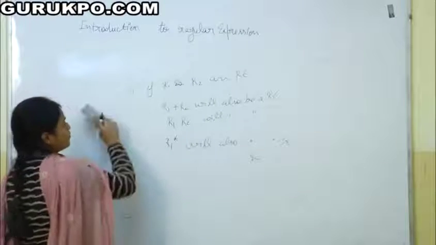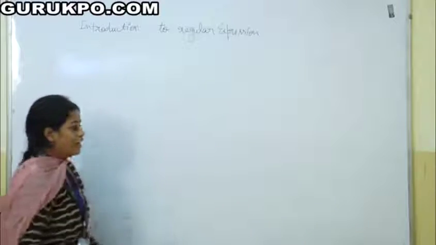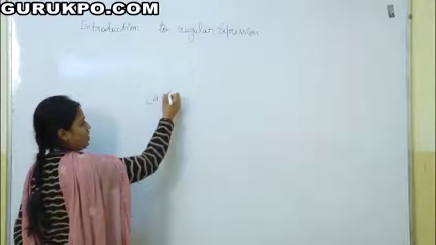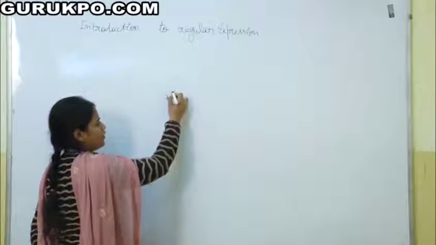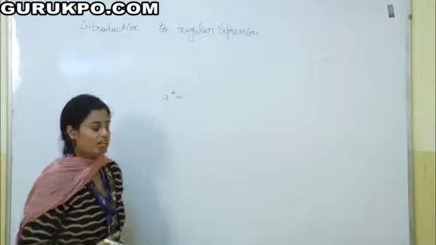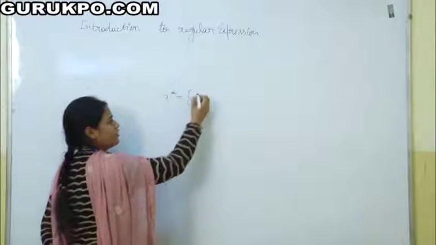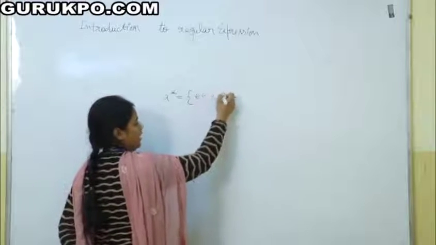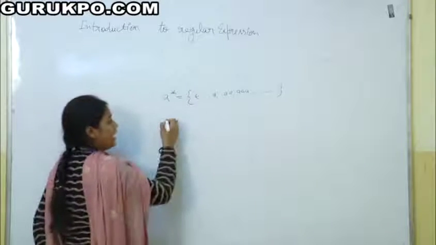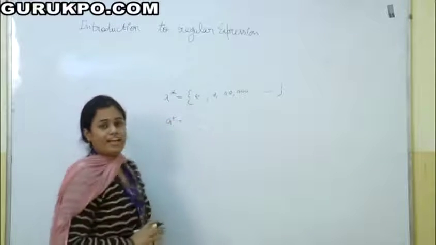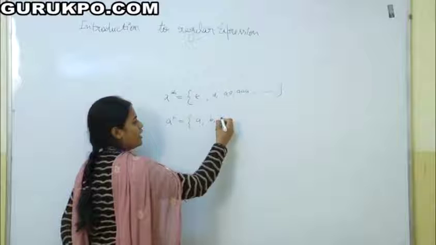First of all, before moving toward this, we should understand what Kleene closure is. If I write A star, what does it mean? Star means Kleene closure. All the strings which belong to this will include null, A, and so on. If I write A plus, then it will not contain null. All these strings will look like this: A.